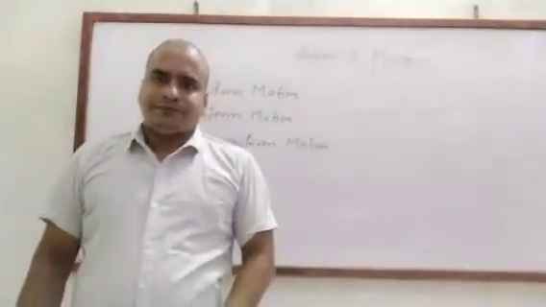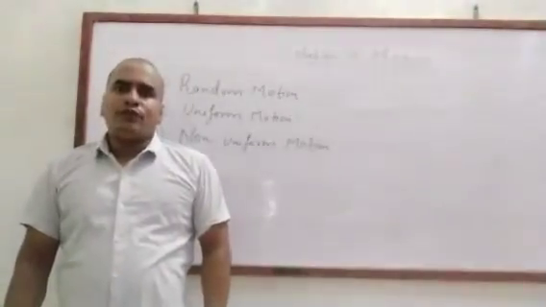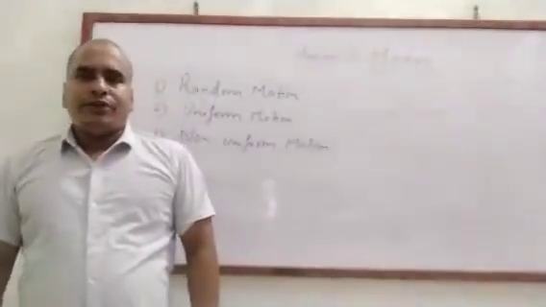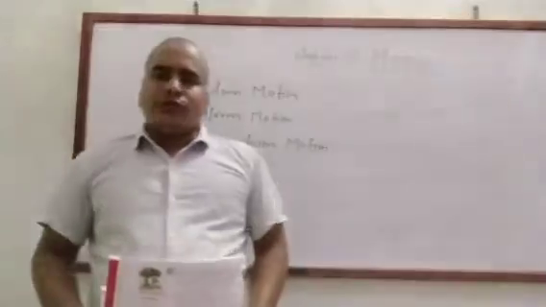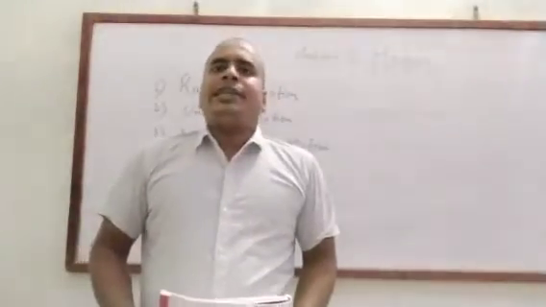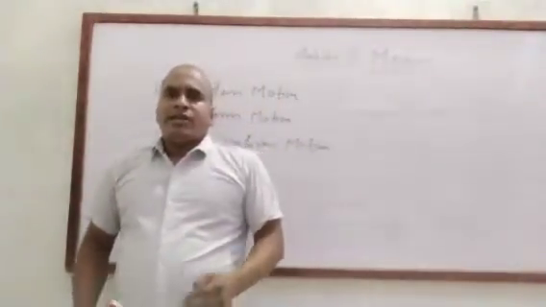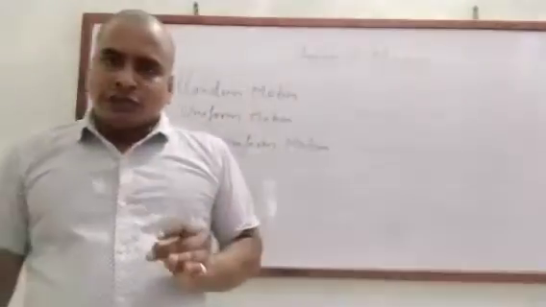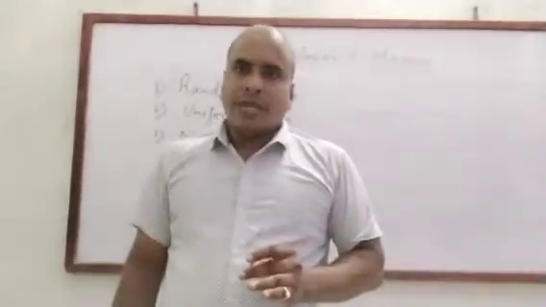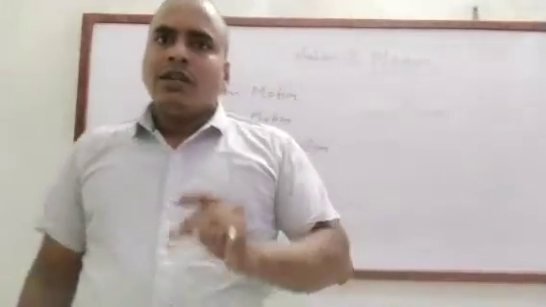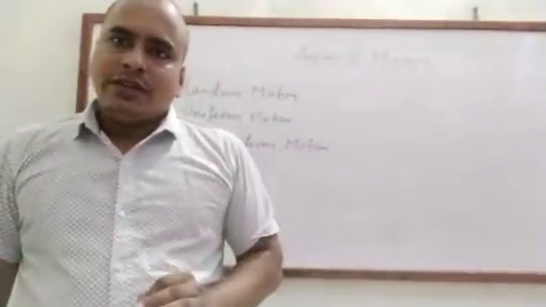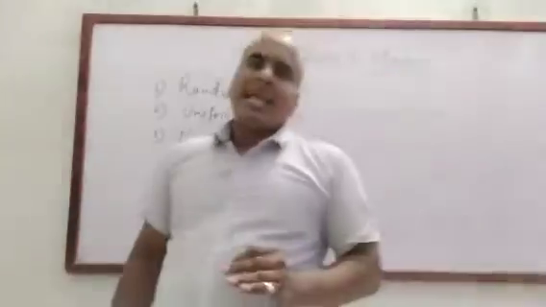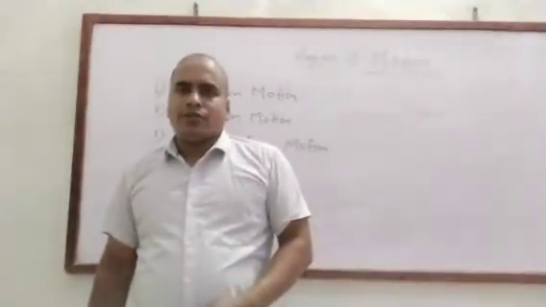Under types of motion, we discussed translatory motion, rectilinear motion, circular motion, rotatory motion, oscillatory motion, vibratory motion, and periodic and non-periodic motion.